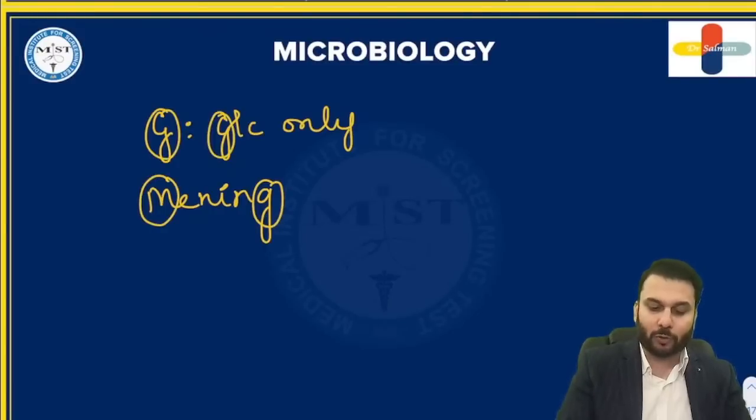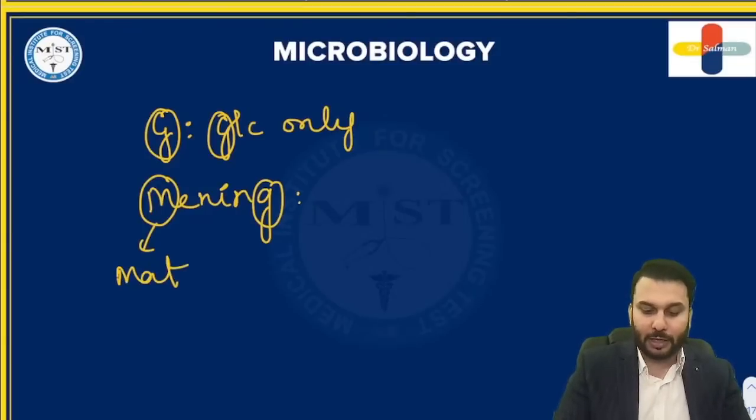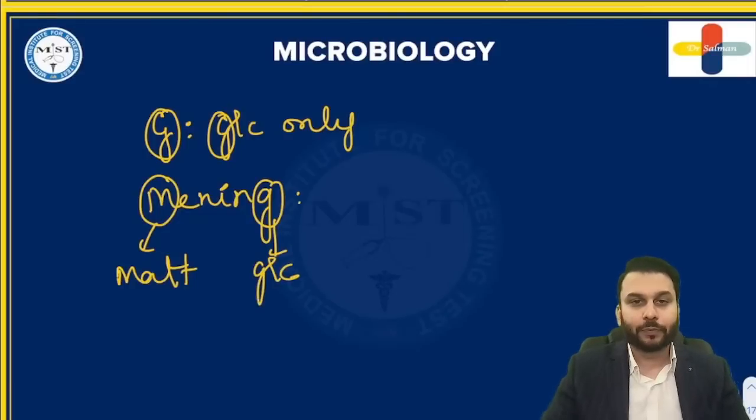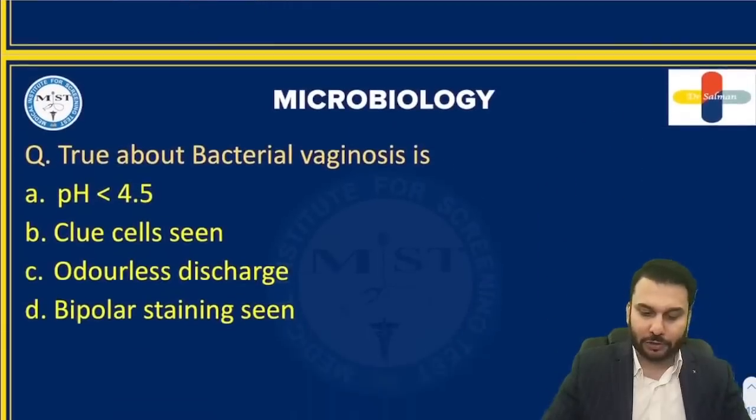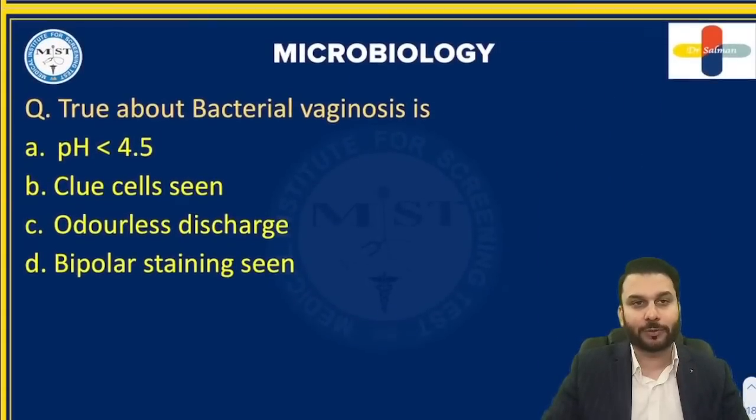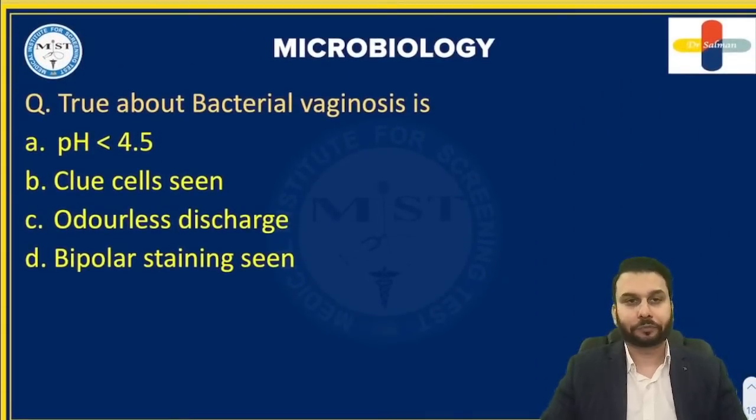In gonorrhea, you have only G. So you can remember M for maltose fermentation and G for glucose fermentation. So meningococcus can ferment both maltose as well as glucose, whereas gonorrhea can ferment only glucose, right? So that is the idea that you have to have here. Chalo, let us go to the next question. This is easy. I know you guys will do it very easily.